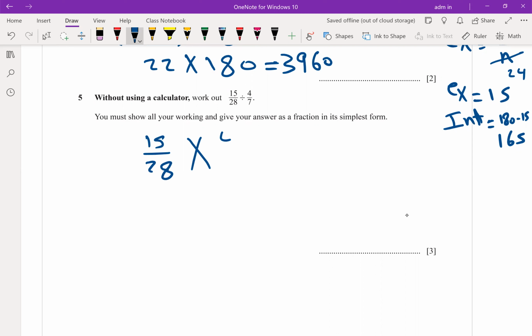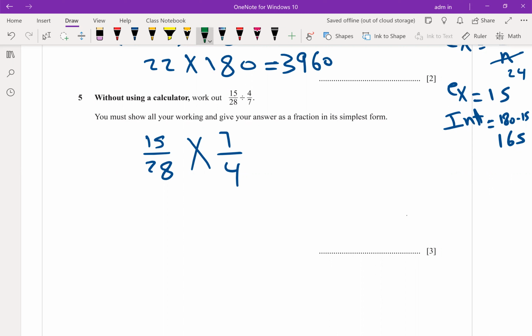Divide will be multiply reciprocal. 4 over 7, 7 over 4. Reciprocal means switch the numerator and the denominator. Step number 1 clear? Step number 2: you can simplify 15 divided by 28. Divide will be multiply. If you can simplify step by step, go ahead. If it is not, multiply numerators together and the denominators together.